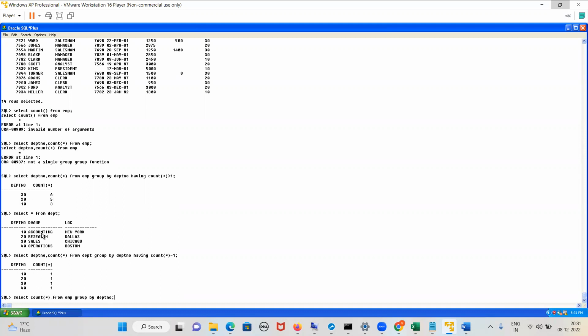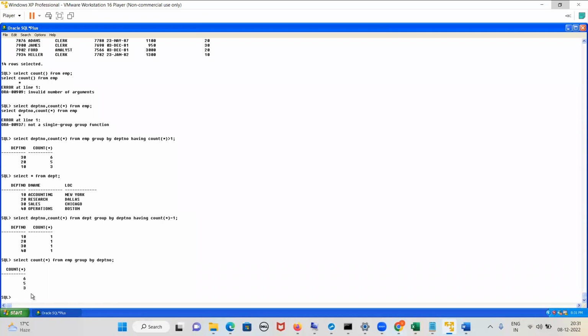Department 10, department 20, the department number will not be shown, right? I am not writing that in the select query. Only the count will be shown. What is that count? 5, 3. 6, 5, and 3. Yes or no, guys? Yes. Department wise count, but I am selecting only the count. So what I am getting? 6, 5, and 3.